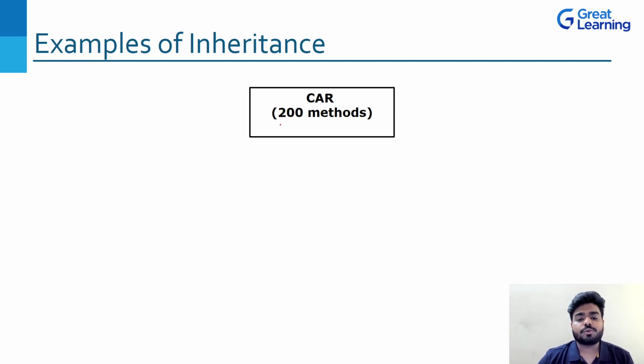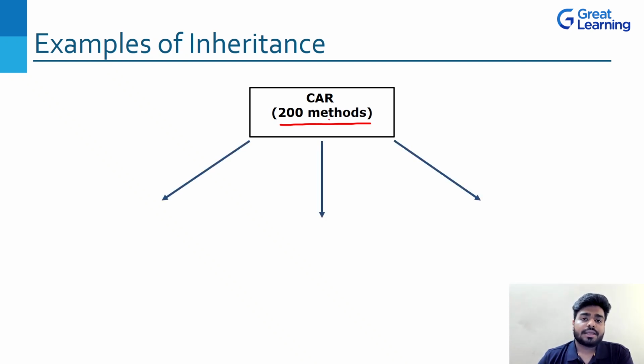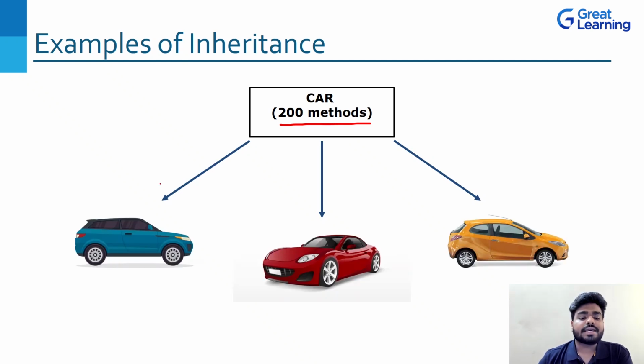So let's say that we have 200 methods of a car like this, okay? Tire, wheels, all these things. We have different methods of a car. Now, all the cars can be designed in a different way, right? So we can have an Audi, we can have a BMW, right? We can have a McLaren or Lamborghini or Skoda or anything or Maruti, right?